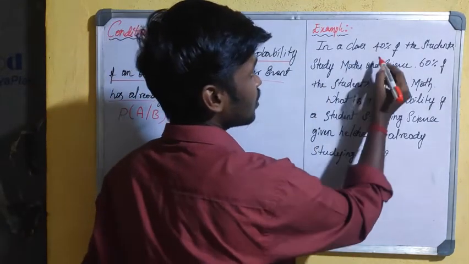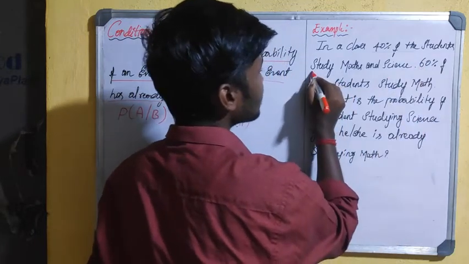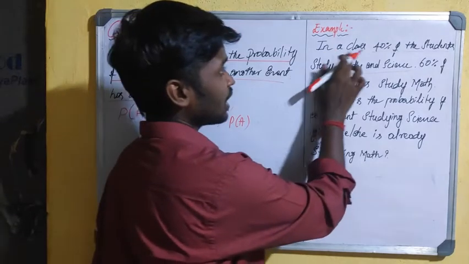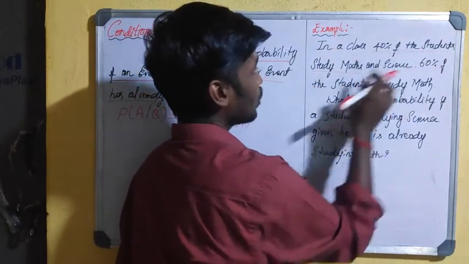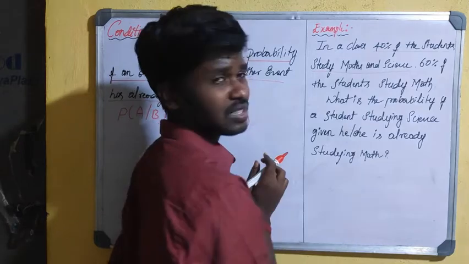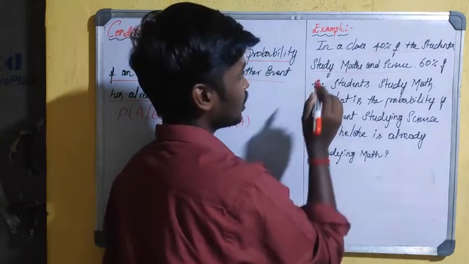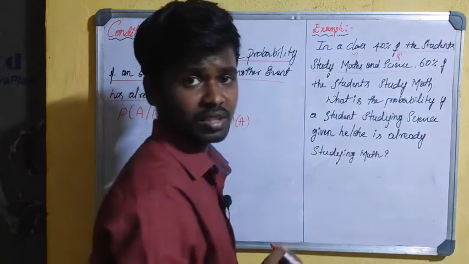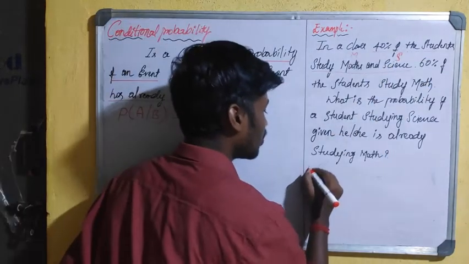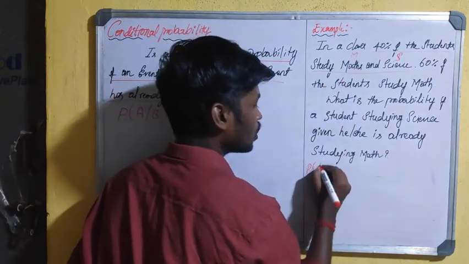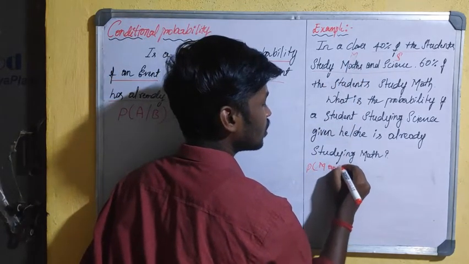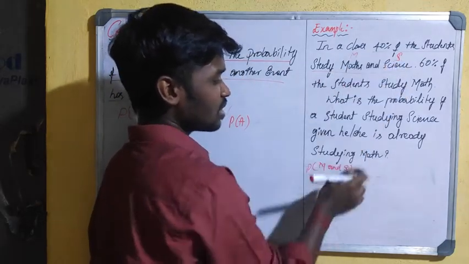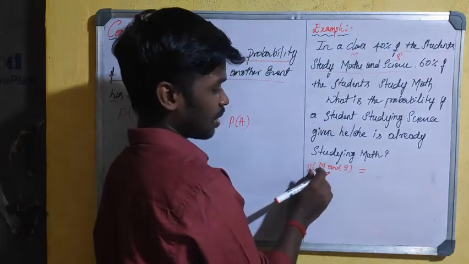In a class, 40% of the students study maths and science. Maths I am going to denote by M and science by S. So the probability of both M and S, where M means maths and S means science. What is the probability of maths and science?